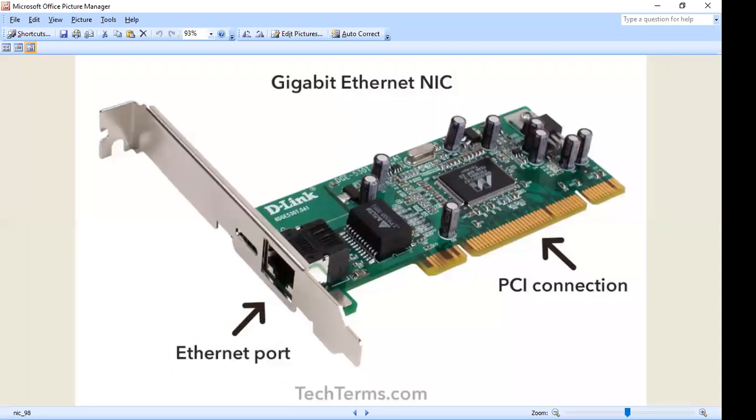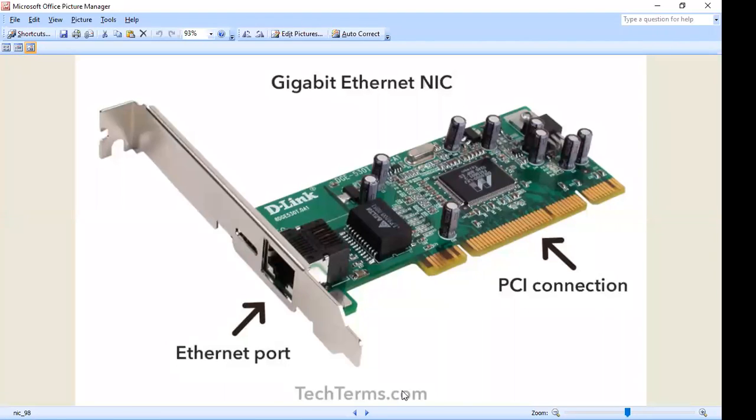Can you see the picture on your screen? Yes, sir. All right. So here you can see this is the Ethernet port. In your previous class I showed you one cable, the Ethernet cable. You can insert that Ethernet cable inside this Ethernet port. So nowadays we need not purchase this one separately. This hardware, we basically have built in with our motherboard. But if you do not find this with your motherboard, then you can purchase it and place it in the expansion slot on your motherboard.